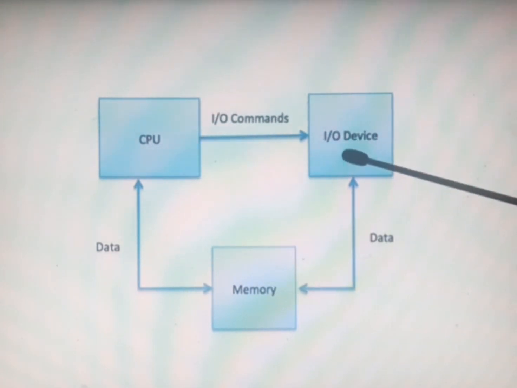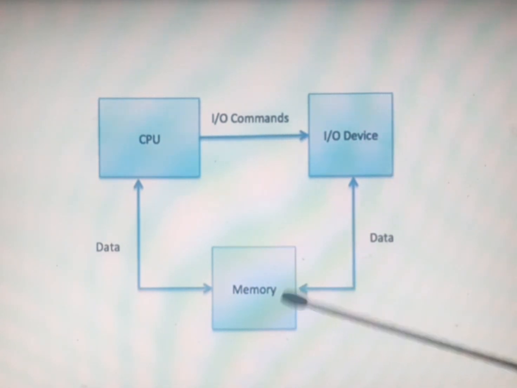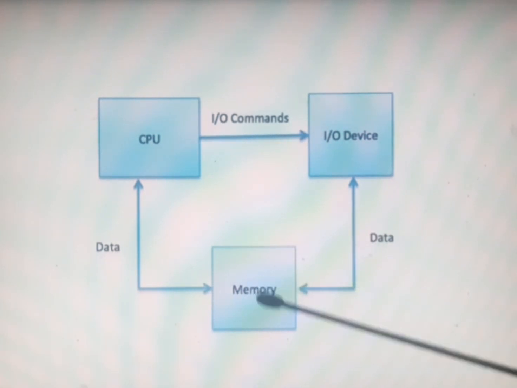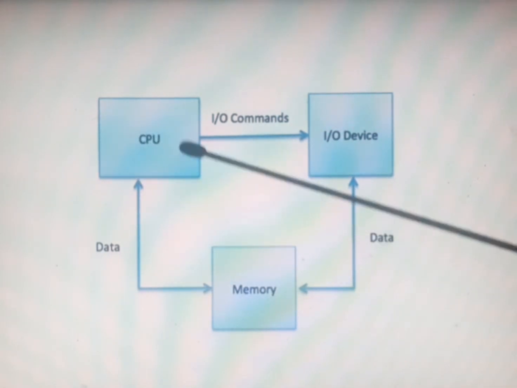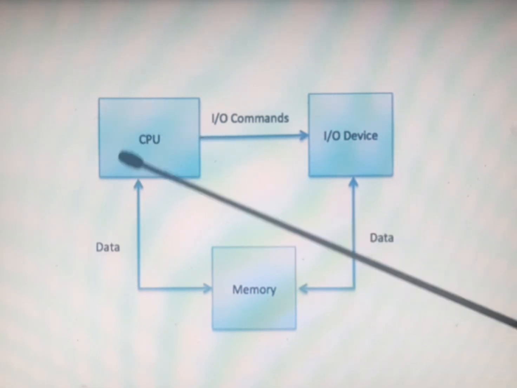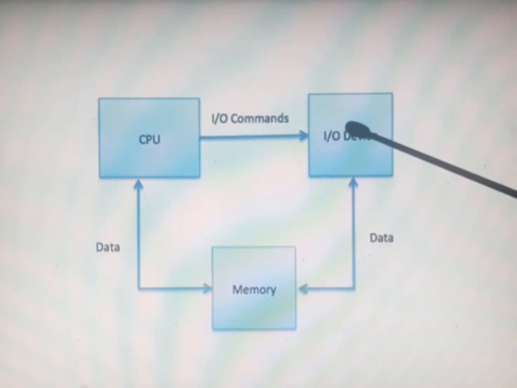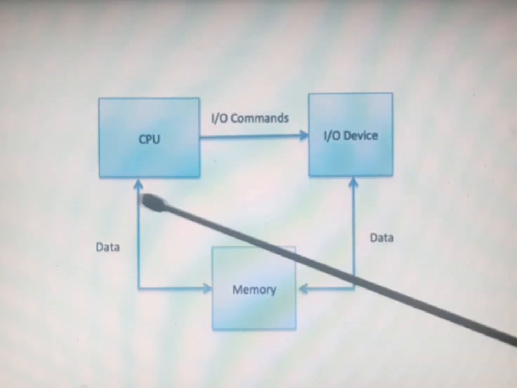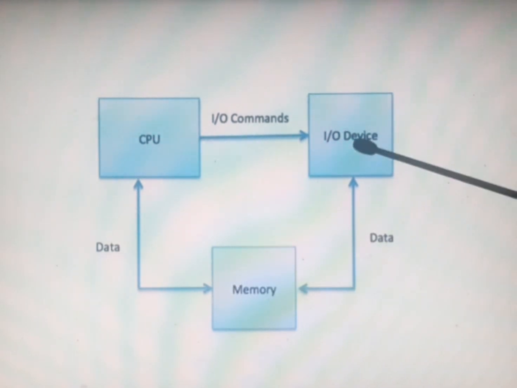If the device is connected to the system, it needs memory because it has to transfer data. It will not take the memory directly. It has to take the permission of the CPU, because the CPU is the one which will give the memory to the IO devices. So every time, in order to get memory, IO devices first take the permission of the CPU, and then only is memory allocated.